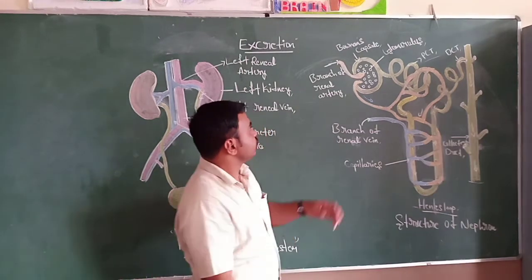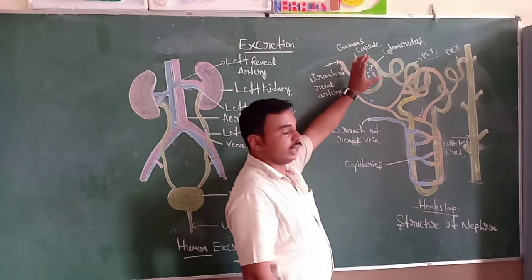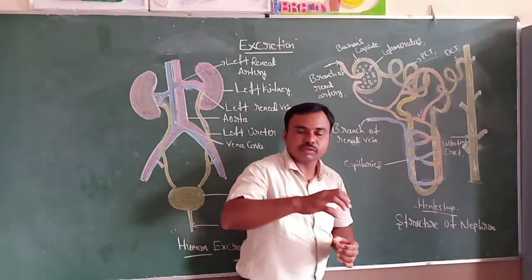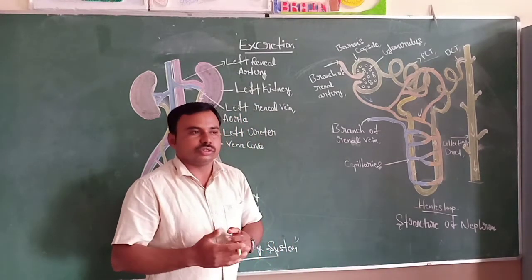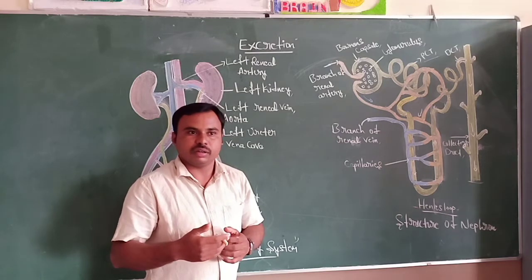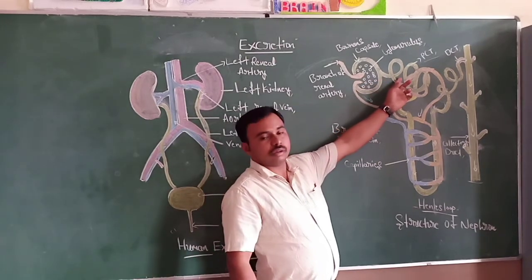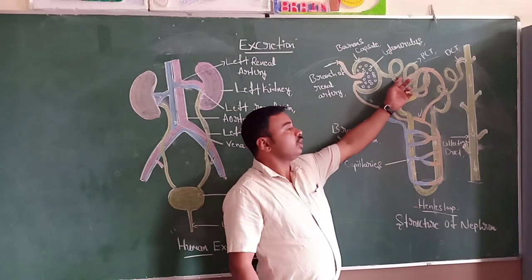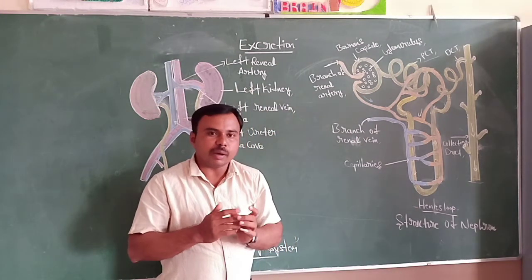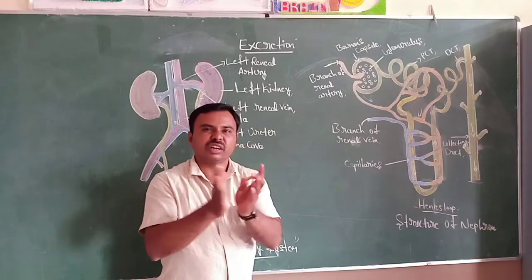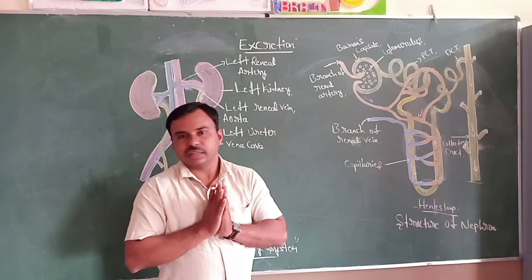First, when blood enters the Bowman's capsule, which contains the glomerulus, the glomerulus filters the blood: amino acids, sugar, glucose, water and urea present in the blood, and these filtrates enter the proximal convoluted tubule. This is non-selective filtration. It is called non-selective because the glomerulus filters both essential and non-essential contents in the blood.